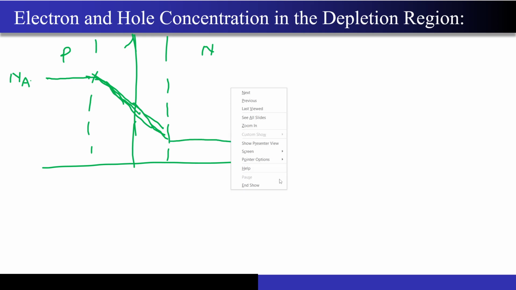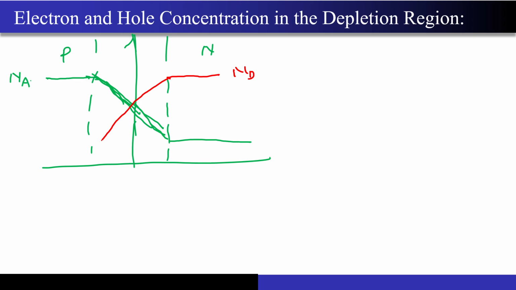Similarly, if I change the color of the pen, maybe if I take the red color pen, what I am drawing over here is the electron concentration. Even this will fall off, and now it will reach an equilibrium value over here, and this value is nothing but Ni square by Na, and this value is nothing but Ni square by Nd. Have you seen this diagram in the lecture materials? Yeah, exactly. You must have seen this diagram, right?